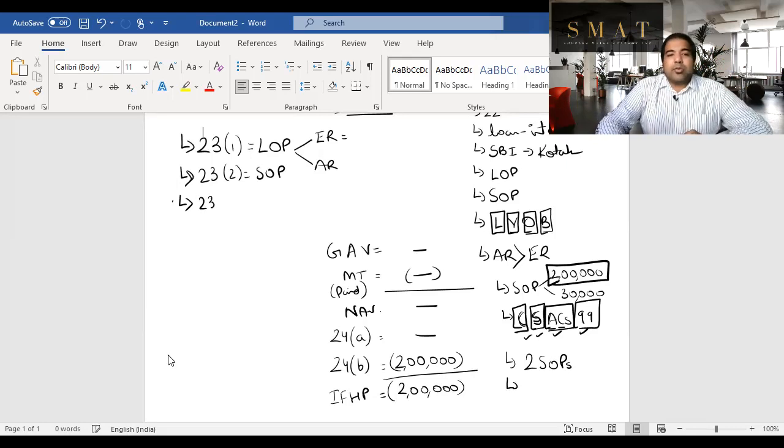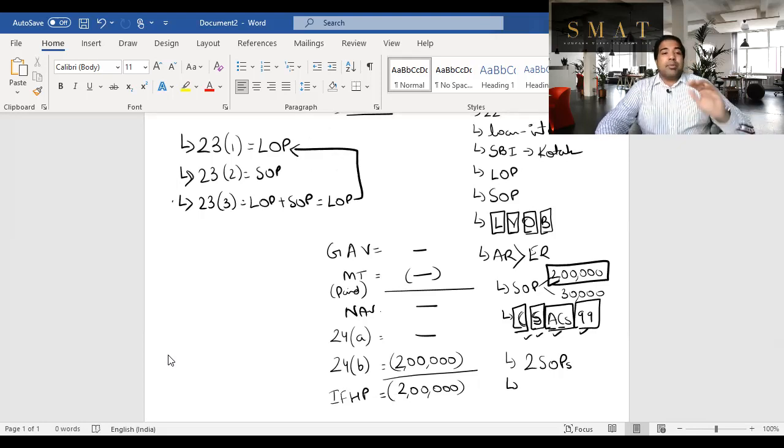Guys, the next thing, 23(3), is LOP plus SOP. That means a part of the year you let it out, part of the year you self-occupied. In that case, 23(3) LOP plus SOP is equal to LOP. That means you go back, guys, to all the same concepts under 23(1). That means here also you'll have AR and ER. ER, of course, will be the same. A municipality figures the standard.